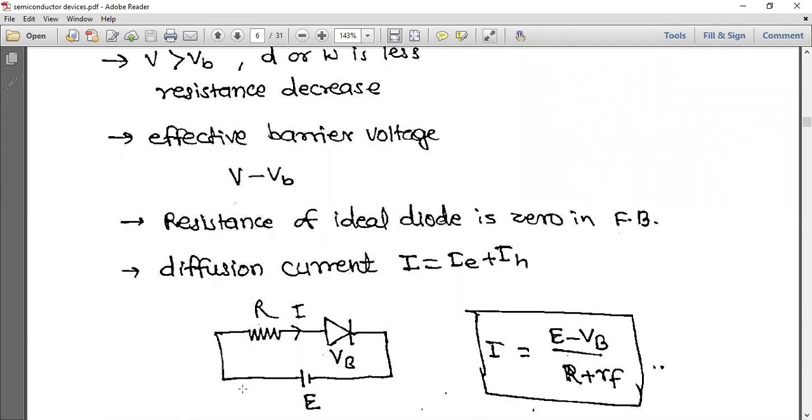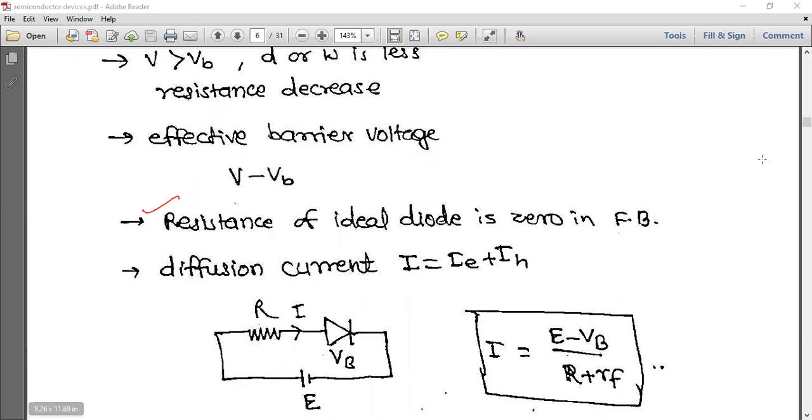Effective barrier voltage in this case is V minus VB. And as we have discussed earlier, the resistance of an ideal diode is 0 in forward bias, and the diffusion current is I equal to IE plus IH, that is because of electron plus hole.